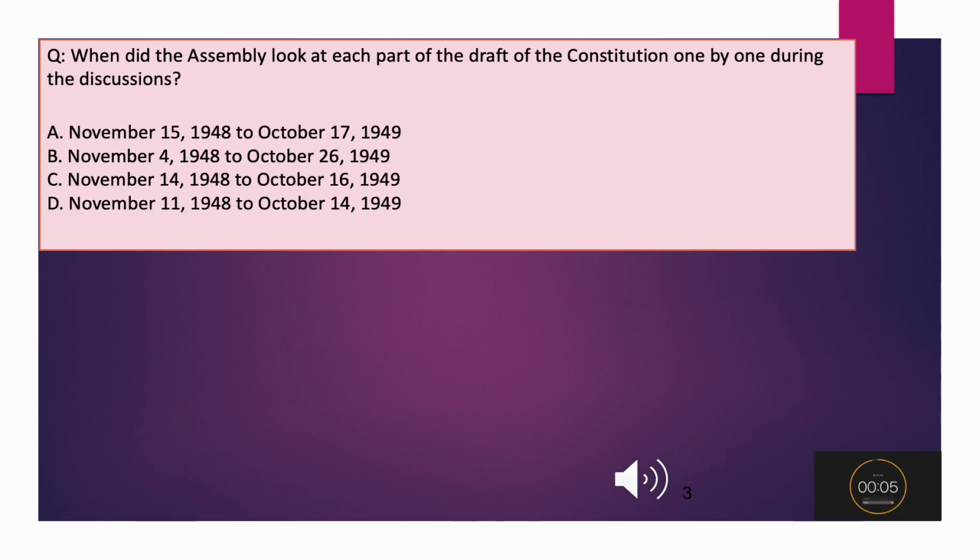When did the Assembly look at each part of the draft of the Constitution one by one during the discussions? A. November 15, 1948 to October 17, 1949. B. November 4, 1948 to October 26, 1949. C. November 14, 1948 to October 16, 1949. D. November 11, 1948 to October 14, 1949.